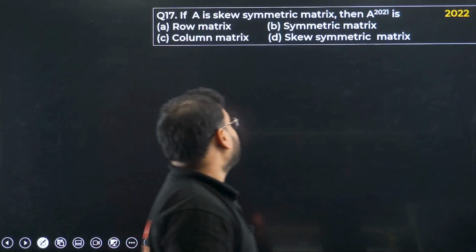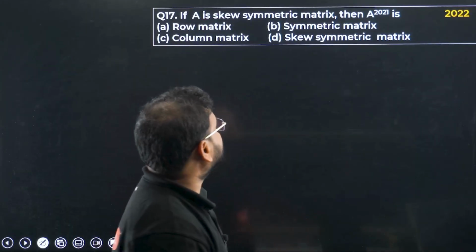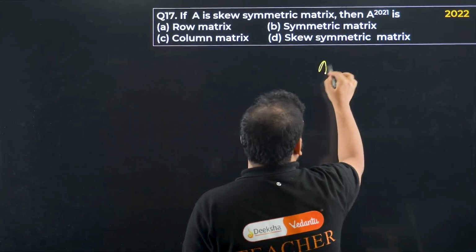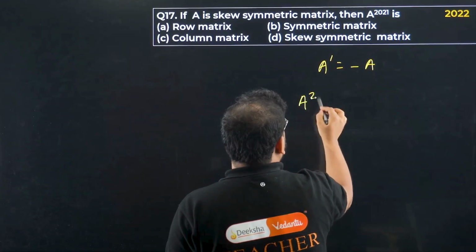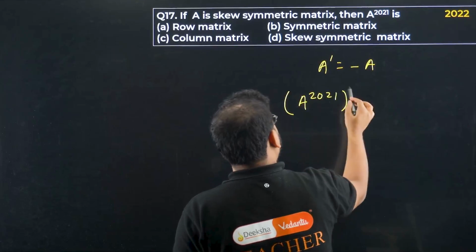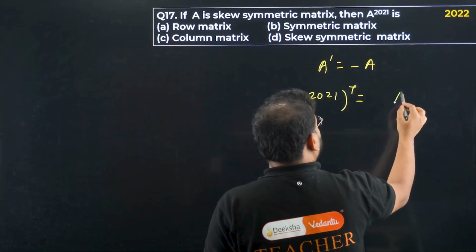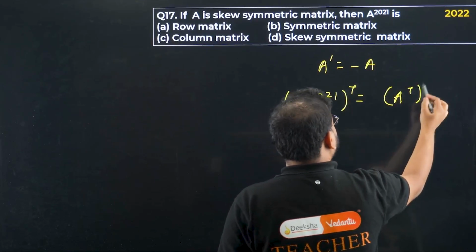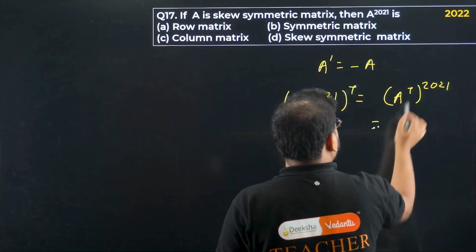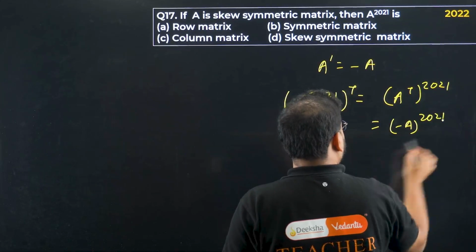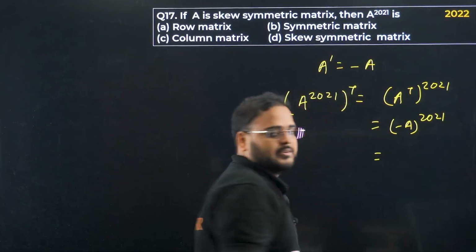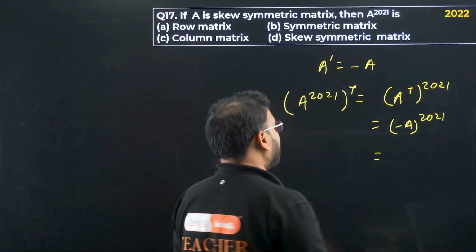17th. If A is a skew symmetric matrix, skew symmetric means A dash is what? Minus A. Asking you the value of A2021. Apply transpose to this. You'll get what? A transpose power 2021. What is the transpose of A? Simply minus A. 2021. What are you getting over here? Odd power. Power is odd.